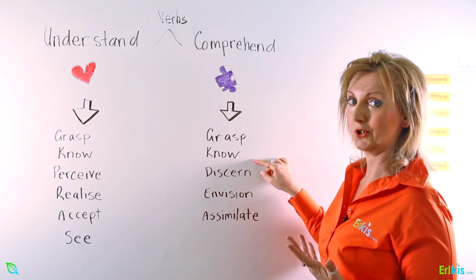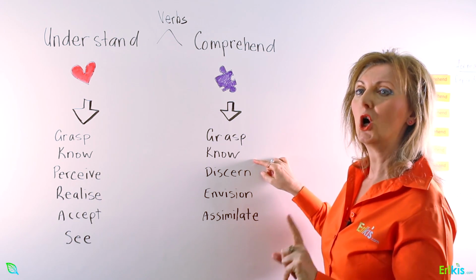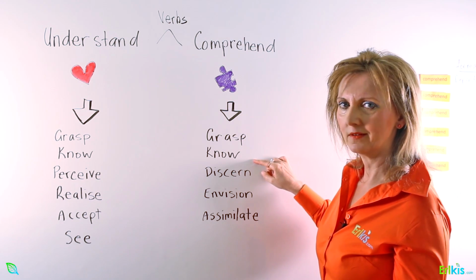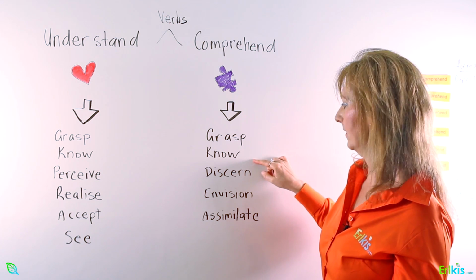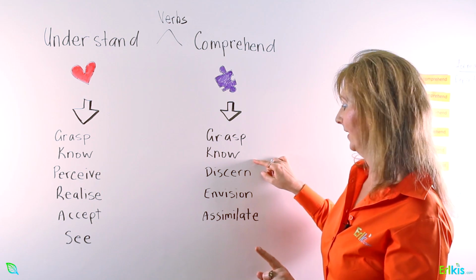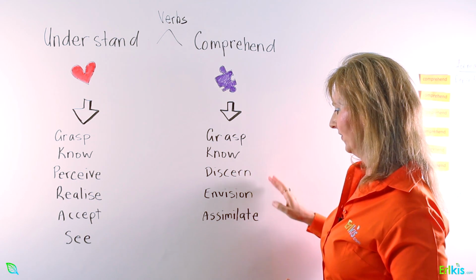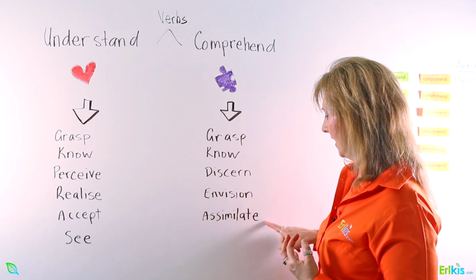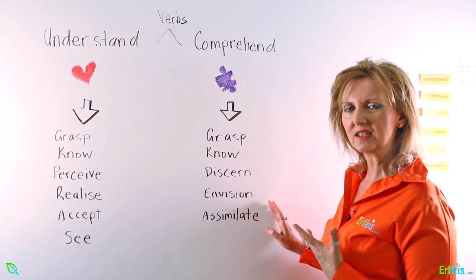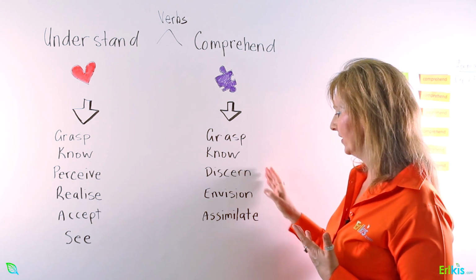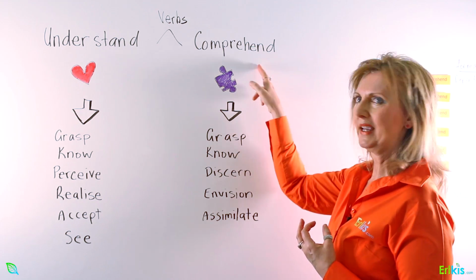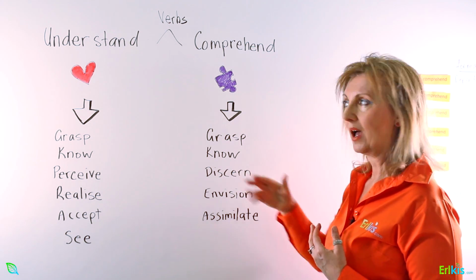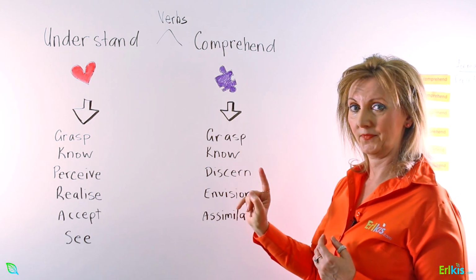It also means to know. Yes, I know that because I have learned something beforehand, therefore I know. And discern, envisage, and assimilate. These are a little bit more sophisticated words in English that also mean to comprehend, to understand something.